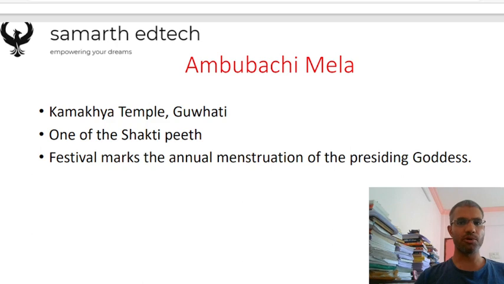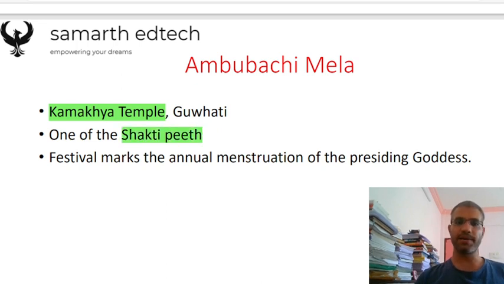The next is your Ambubachi Mela. See, Ambubachi Mela is celebrated yearly or annually in Kamakhya Temple, Guwahati, which is situated in Assam, and it is considered as one of the Shakti Peeths. There are 52 Shakti Peeths in India, and it is one of the Shakti Peeth. And what is this festival associated with? So this festival marks the annual menstruation of the presiding goddess. Okay, so the annual menstruation cycle starts of the presiding goddess, and Ambubachi Mela is associated with that particular thing.